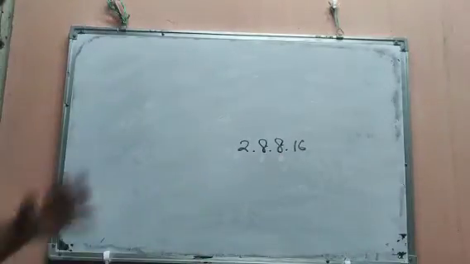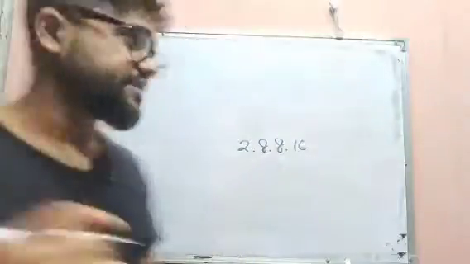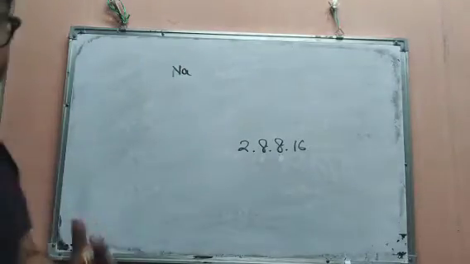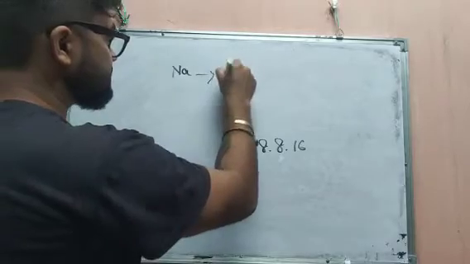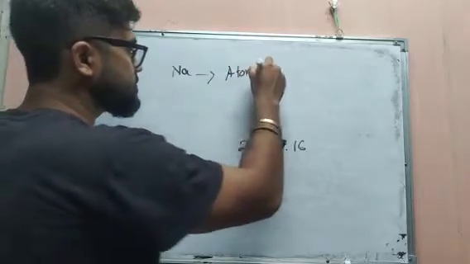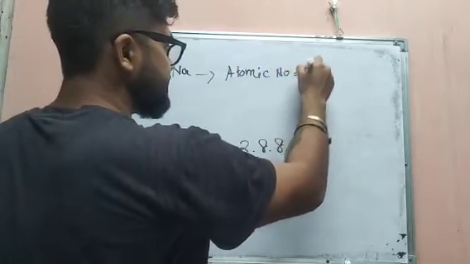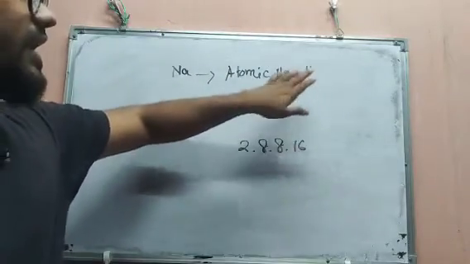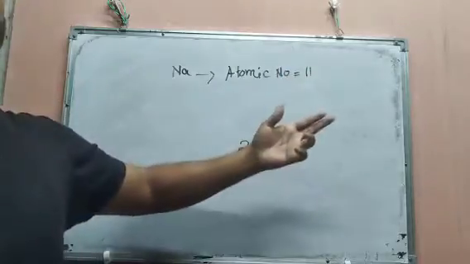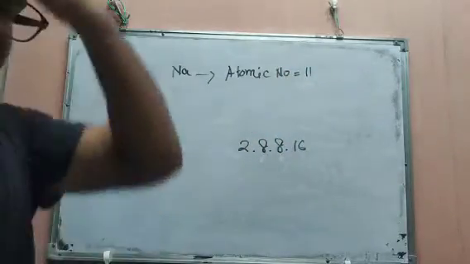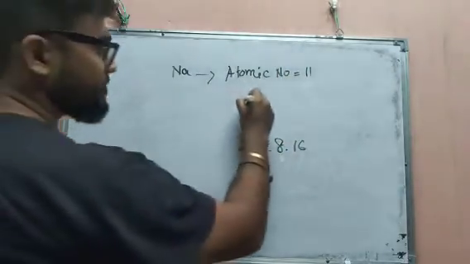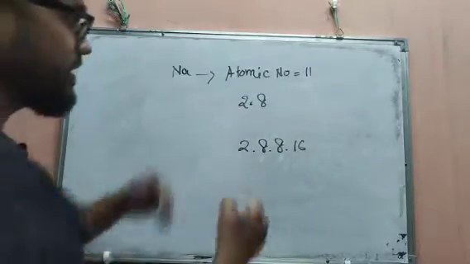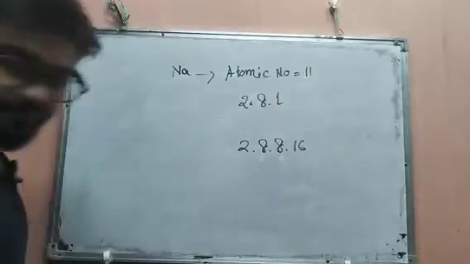Now, what is valency? To understand that, I told you about sodium. Sodium's atomic number is 11. That means the number of protons is 11, and according to the number of protons, the number of electrons will also be 11. So for the 11 we have the electronic configuration 2, 8, and 2 plus 8 is 10, and for the last one we have 1.